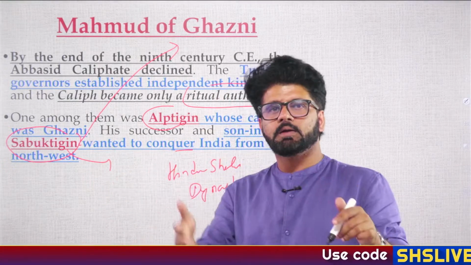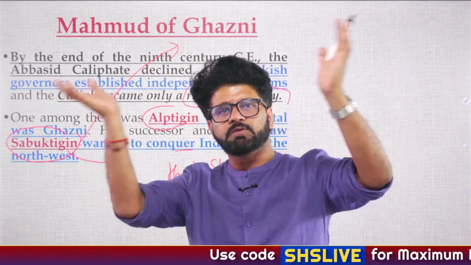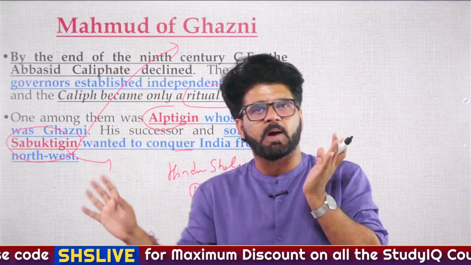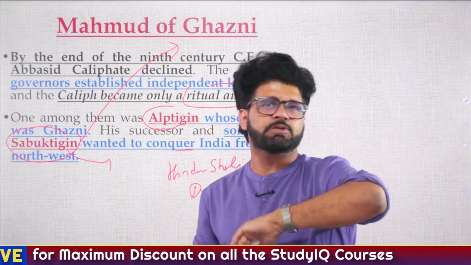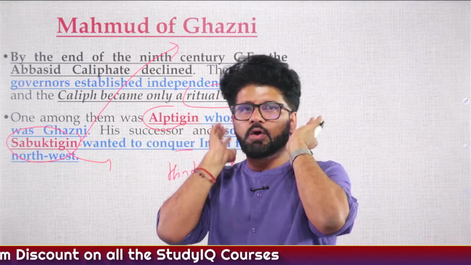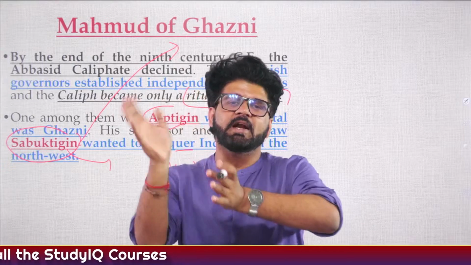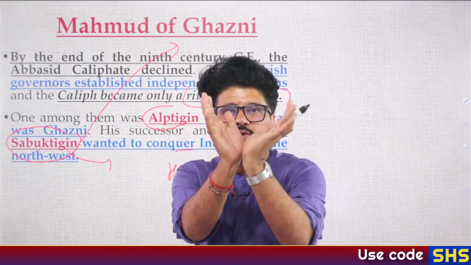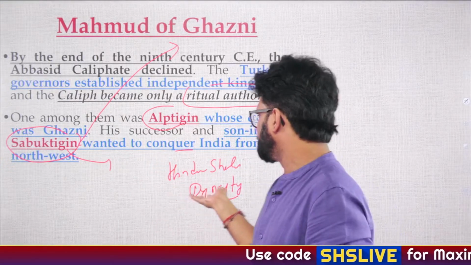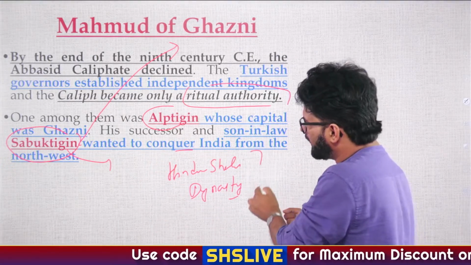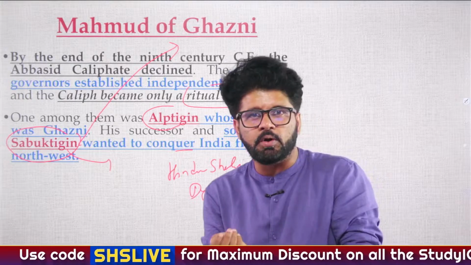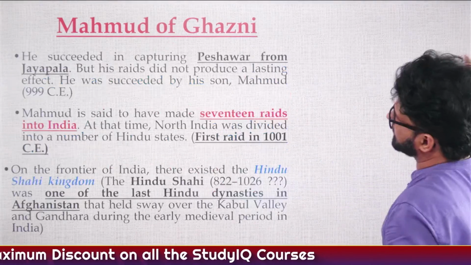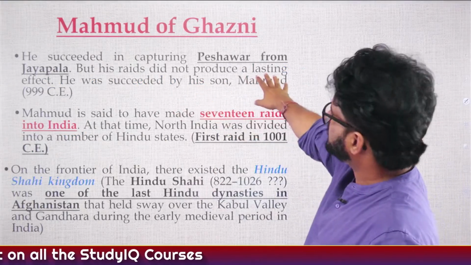See, again, Qasim came, you have this northwest frontier open. Ghazni came, you have this northwest frontier open. You have these passes open. Gauri will also use these passes. So they could have shown some amount of far-sightedness, and they could have closed these passes, or they could have kept a closer look at these passes, which they did not do. And many people believe that the Hindu Shahi dynasty did not get as much support as they should have got when they were fighting Ghazni or Sabuktigin. So he succeeded in capturing Peshawar from Jaipala.